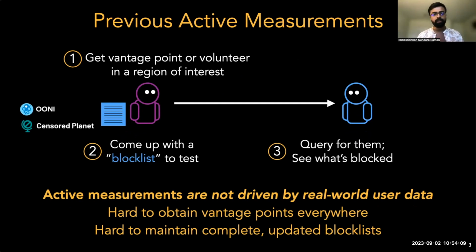Even with the large amount of work we've put into procuring vantage points, it is still hard to obtain data over time from every network. Also, from years of working on SensorPlanet, I can tell you that test lists are incredibly hard to curate and maintain. And even then, they may not reflect what users are interested in accessing currently.